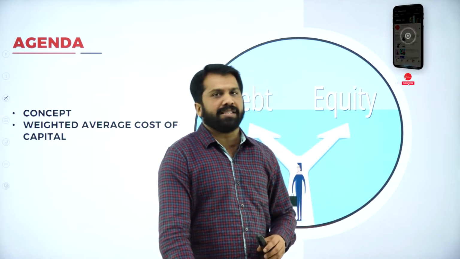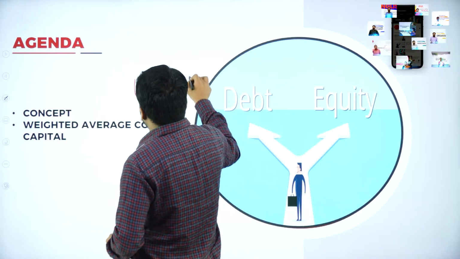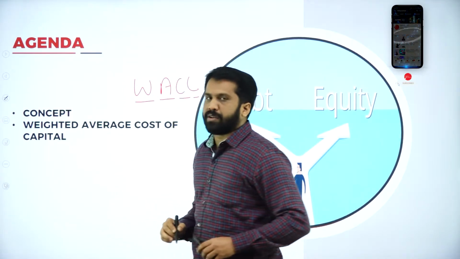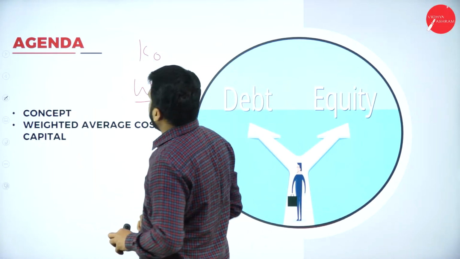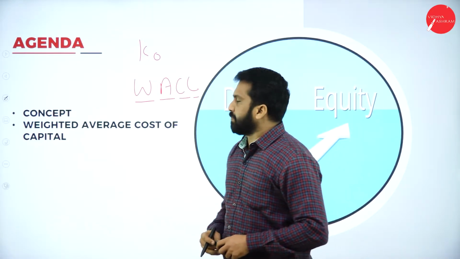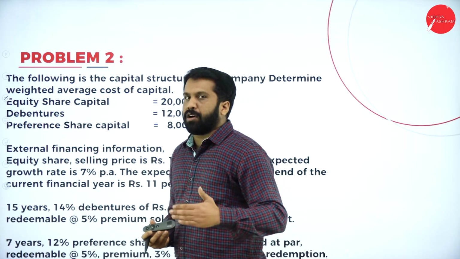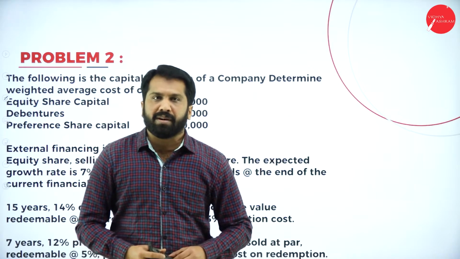We also call this as WACC. What is this? Weighted average cost of capital, and it is nothing but your overall cost of capital. O stands for overall cost of capital. Now, first one. We have already done your problem number 1 in the previous session. Now we are doing your problem number 2.